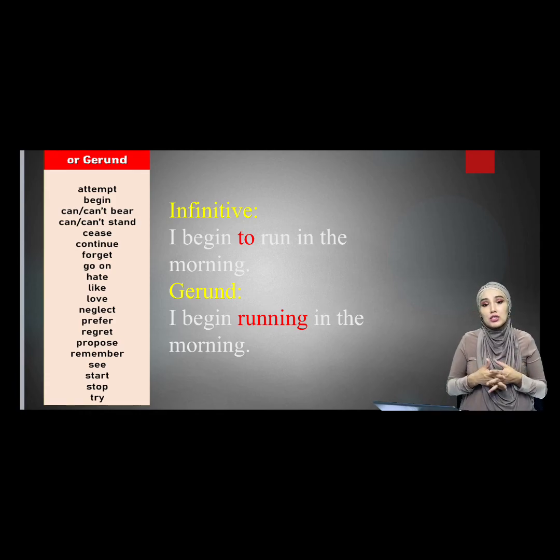So these words are used in both cases. If you use them with ing, this is not a mistake. If you use them in the infinitive form, this is also not a mistake. So you can use them in both cases.